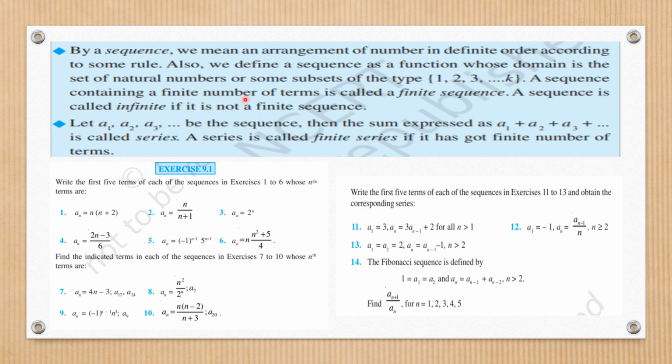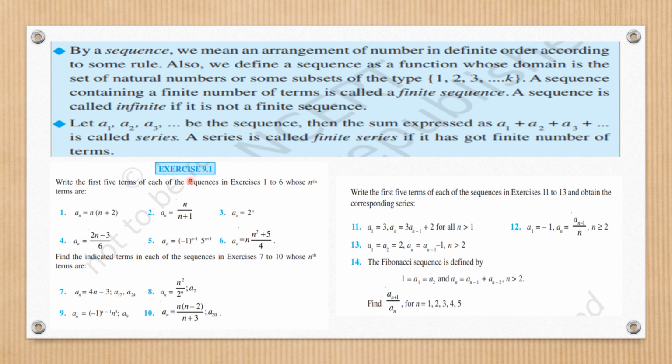A sequence containing a finite number of terms is called finite, and one containing an infinite number of terms is called an infinite sequence. Similarly, if A1, A2, A3 is a sequence, then what is the series? The series will be the sum expressed as A1 plus A2 plus A3 plus so on. A series is called a finite series if it has a finite number of terms, otherwise it is infinite. Clear?